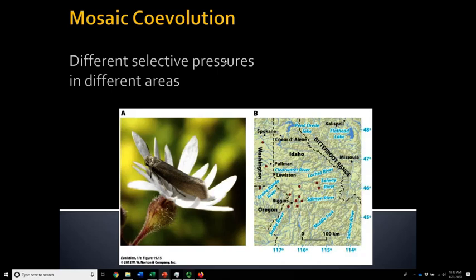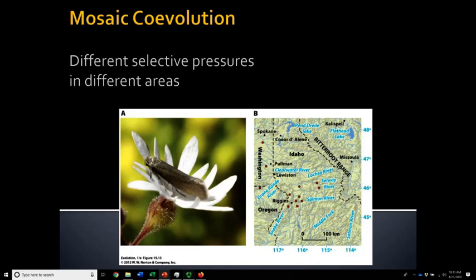And so mosaic coevolution increases overall diversity of a population. And it can even be a driver for speciation, because if you have one population undergoing pressures in one way and a different population in another area undergoing pressures in another way, that drives them apart and makes them genetically distinct, and eventually may be one of the major factors in their speciation.